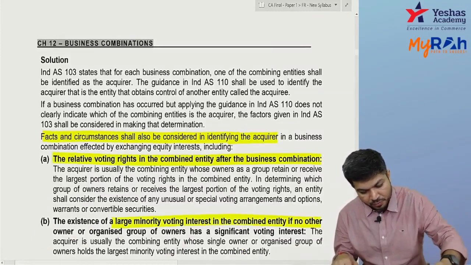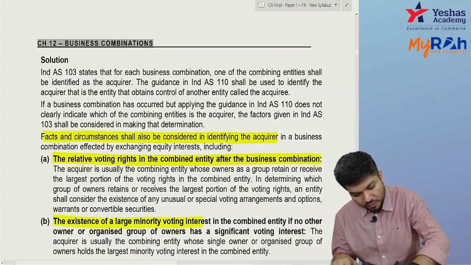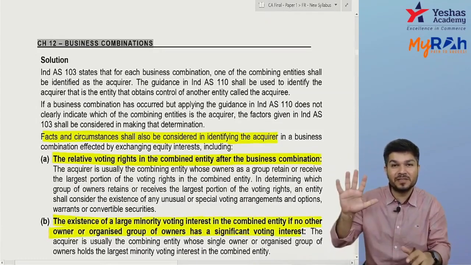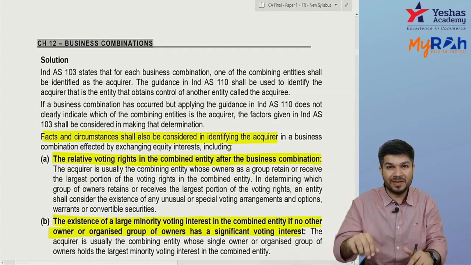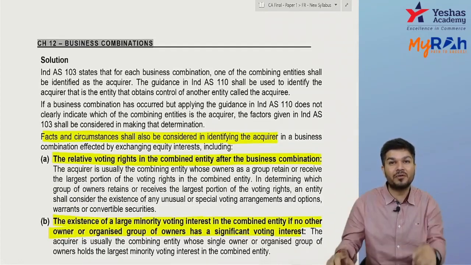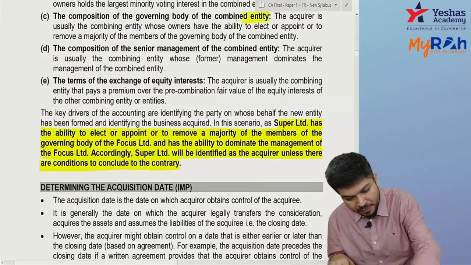Marks are not only for the conclusion. The conclusion is important, but suppose this question is of 5 marks: 3 to 4 marks are for theory and 1 to 2 marks are for the conclusion. If you have not written the theory properly, don't expect proper marks.